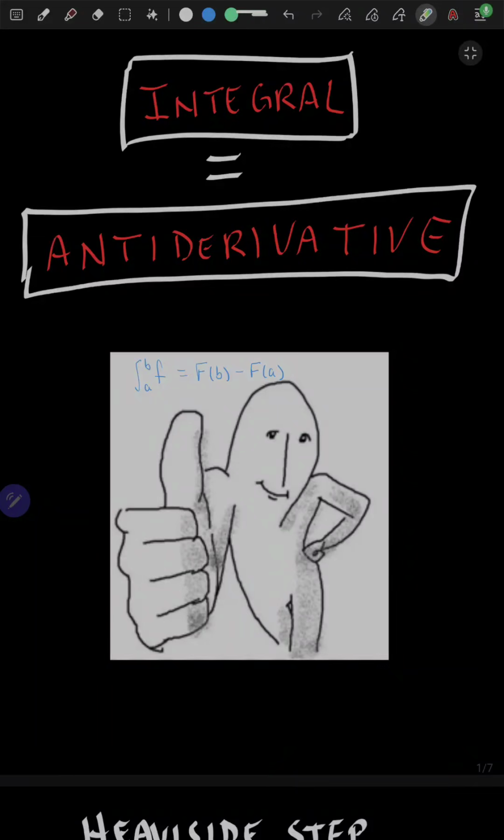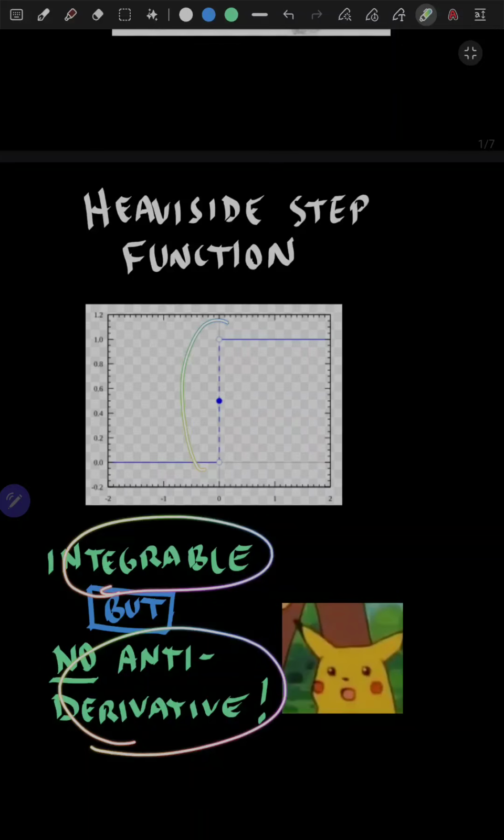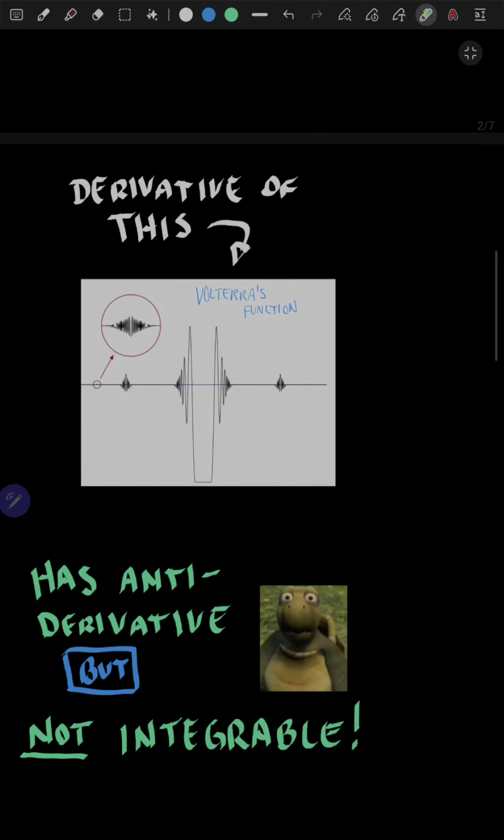If you've taken calculus before, you may think that the integral is the same thing as the antiderivative, but this is actually not true. The Heaviside step function, for example, is integrable, but it has no antiderivative because of this jump discontinuity at the origin. Another example is the derivative of Volterra's function. So this has an antiderivative, which is Volterra's function, but it's not Riemann integrable.